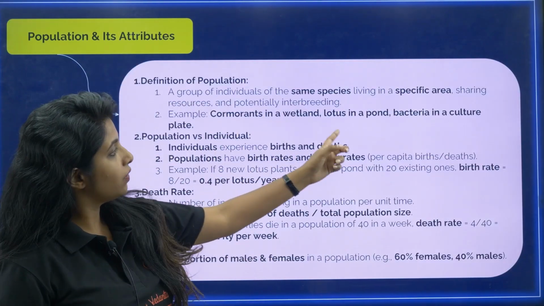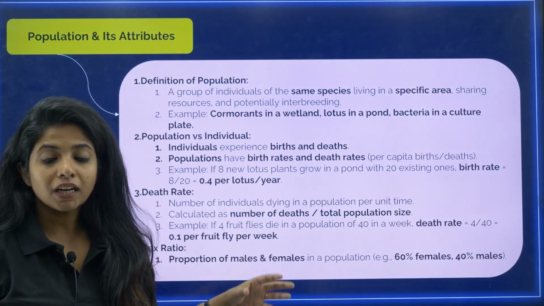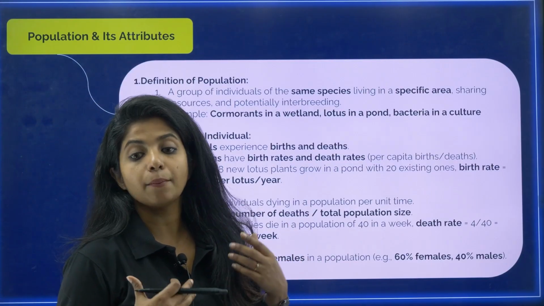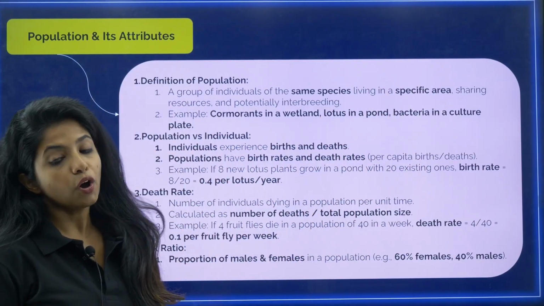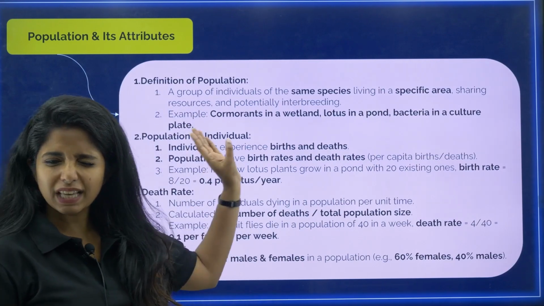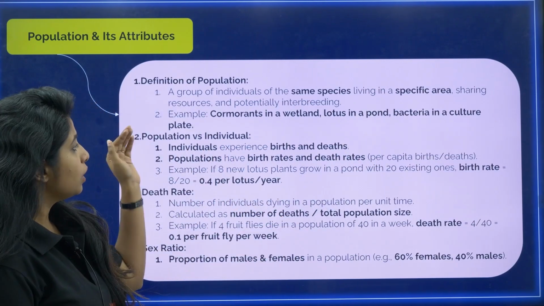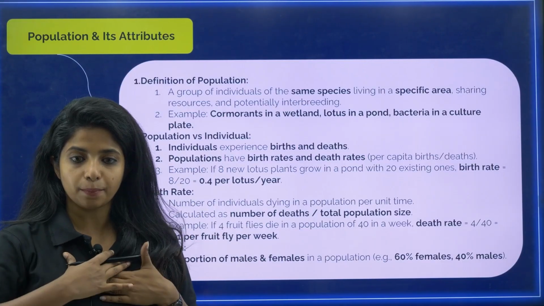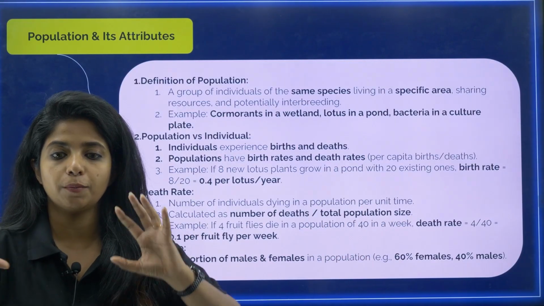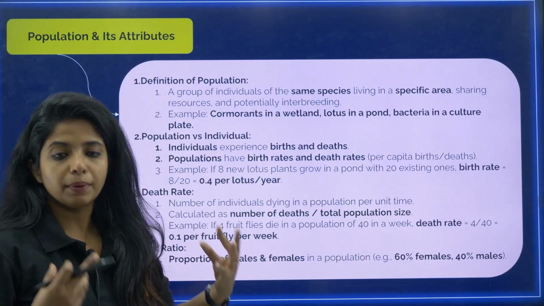Now, cormorants in a wetland, lotuses in a pond, bacteria in a culture plate, all of them are examples of population. This is a population of bacteria, this is a population of lotus, this is a population of cormorants. Exactly what is written in NCERT, I'm just telling you those examples. Now, if you compare population with individual, individual will experience birth and death.